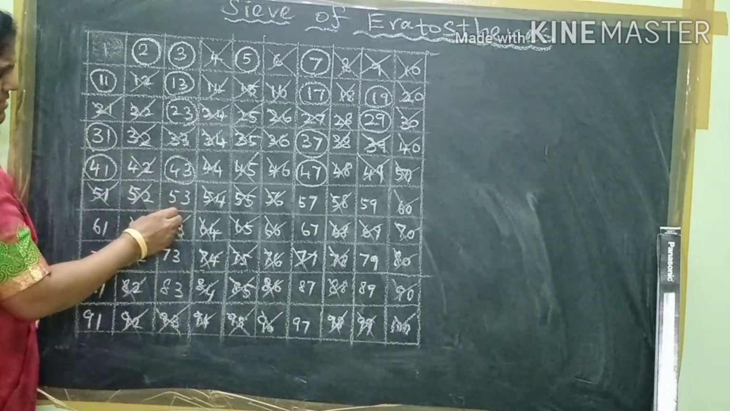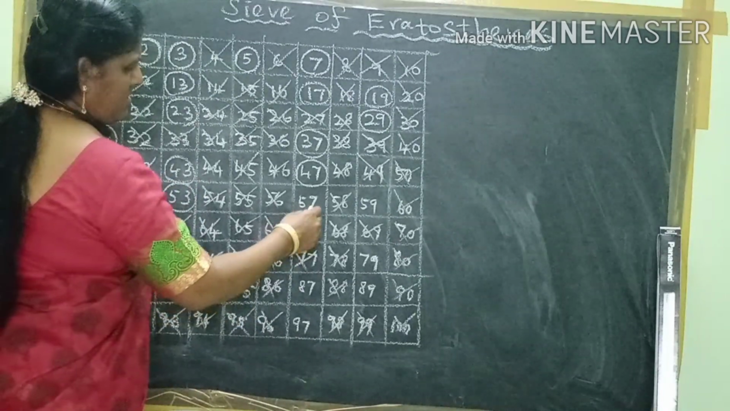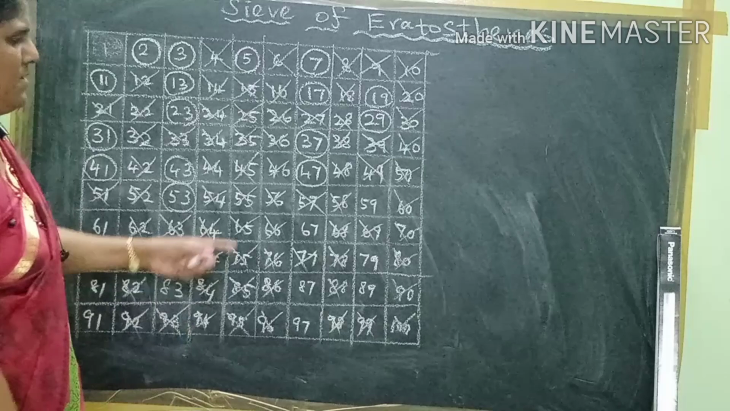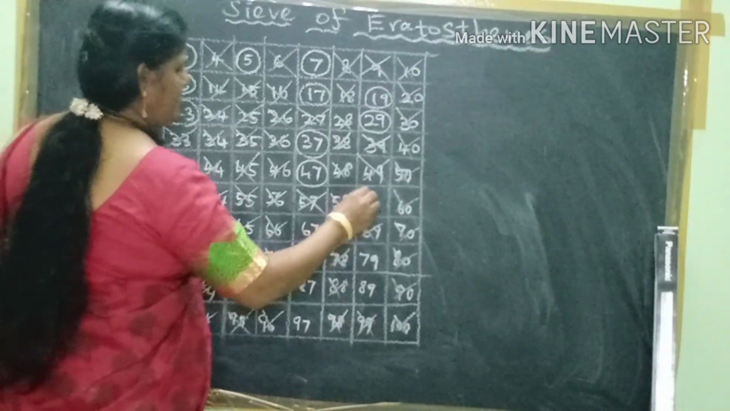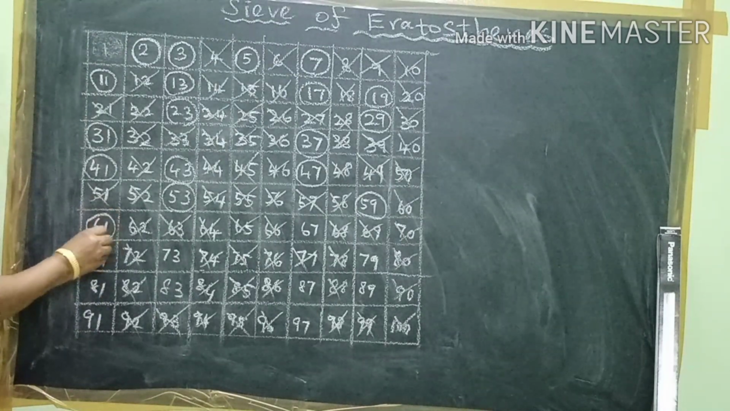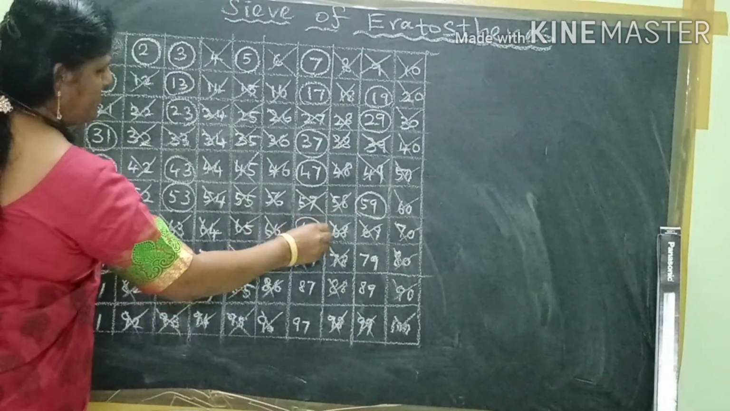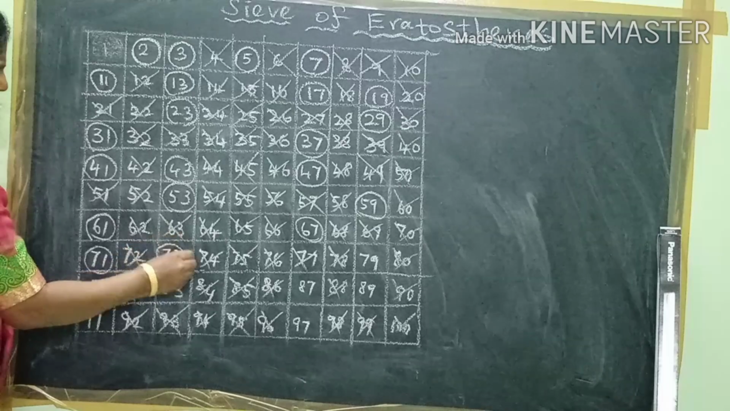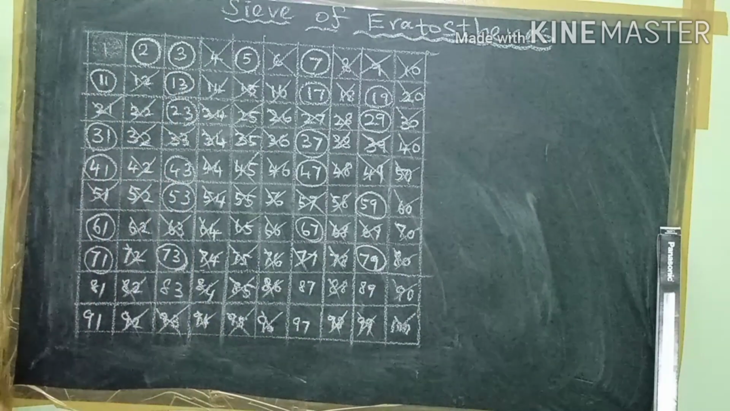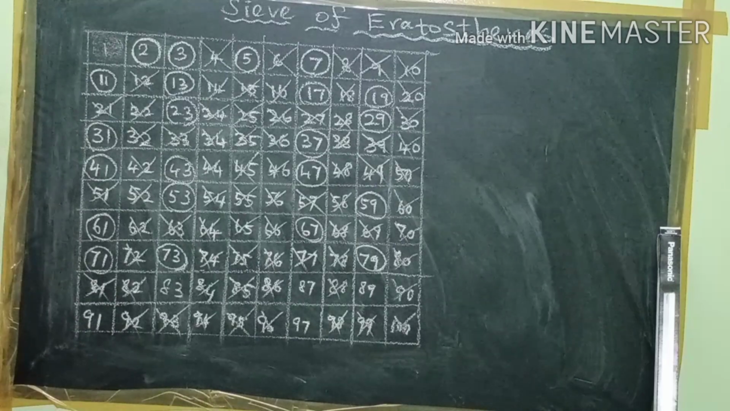And then 53. In the fifth row, 53 is a prime number. Next is 57. 57 is a multiple of 3 table, so you just cross it out. And 59. 59 is a prime number. And 61. 61 is a prime number. 71 is also a prime number. And 67 is a prime number. 73 is a prime number. And 79. 79 is also a prime number. So you encircle it. And 81. 81 is a multiple of the 3 table.